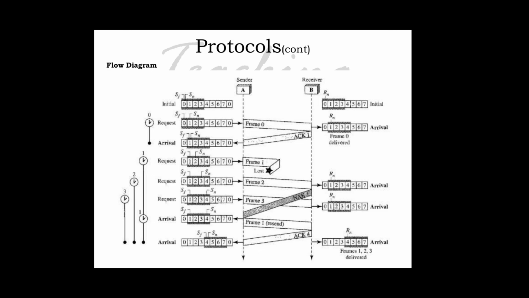The figure shows how selective repeat behaves in the case where frame 1 is lost. The main difference is the number of timers. Here each frame's send or resend needs a timer, which means that the timers need to be numbered 0, 1, 2 and 3.